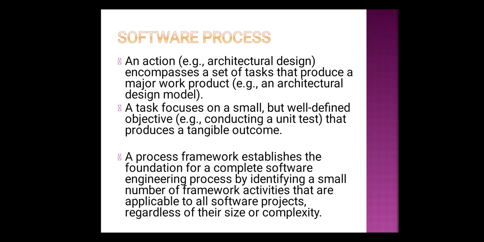Once you have completed one activity, some kind of product is developed. That product is called a work product. And the product developed at the last activity, that is at the last phase of the development of the software, is considered the final product, and that is nothing but our software product.